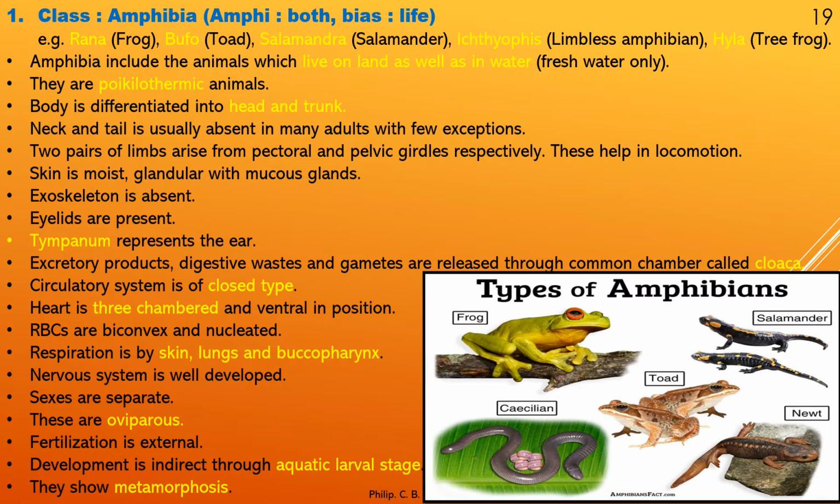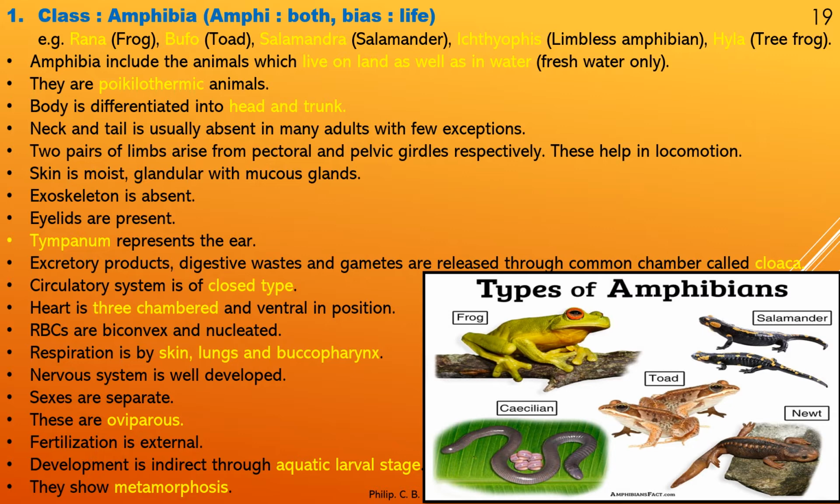Skin is moist, glandular with mucous glands. Exoskeleton is absent. Eyelids are present. Tympanum represents the ear. So there is no external ear but internal ear or tympanum. Excretory products, digestive waste and gametes are released through a common chamber called cloaca. Circulatory system is closed type. Heart is three-chambered and ventral in position. RBCs are biconvex and nucleated. Respiration is by skin, lungs and buccopharynx.